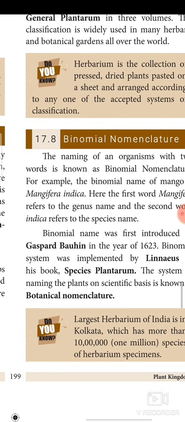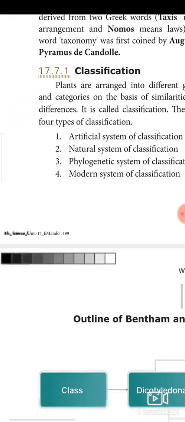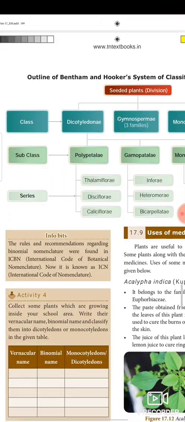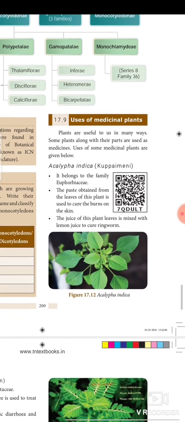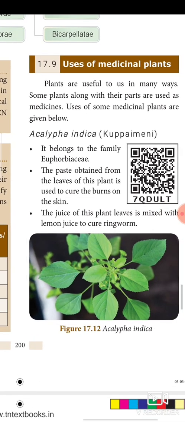Next, they have given an outline for the Bentham and Hooker system of classification. You just go through this classification. Next, we need to see about uses of medicinal plants. Plants are useful to us in many ways. Some plants along with their parts are used as medicines. Uses of such medicinal plants are given below.